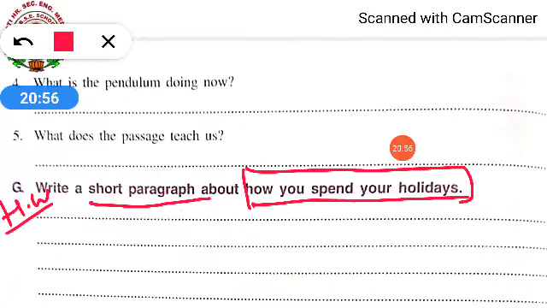Because all the notes we are giving you, you should write and keep with you safely. Don't think, okay, it is in the mobile or in the laptop, so anytime we can open and see. Because sometimes the mobile phone gets formatted or by mistake we delete some files. That's why write in the copy and keep.